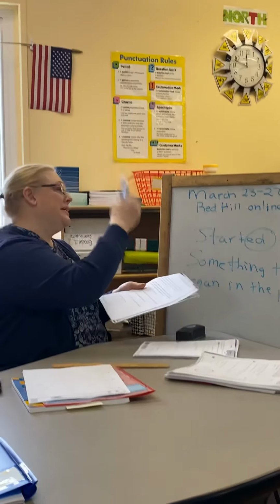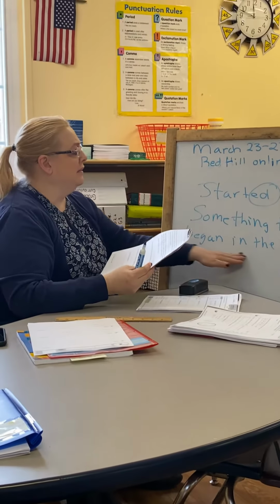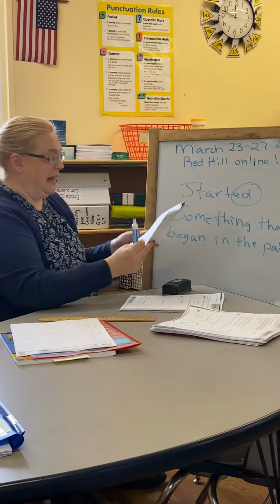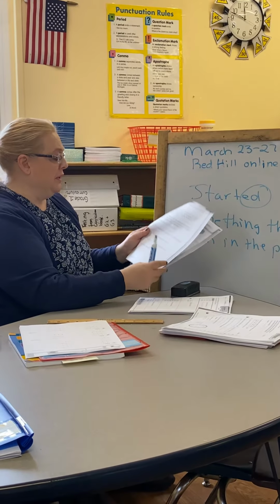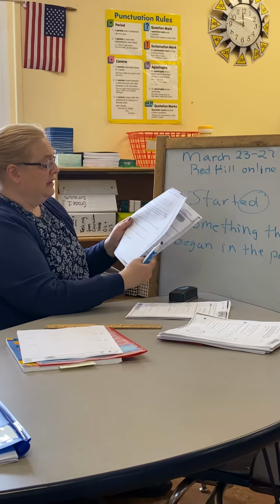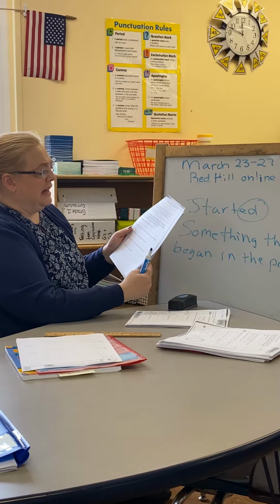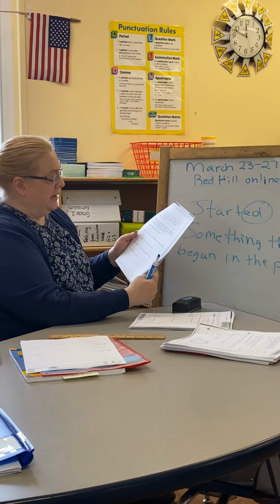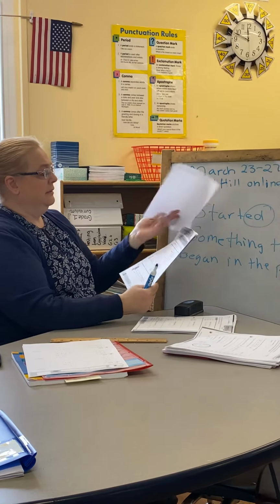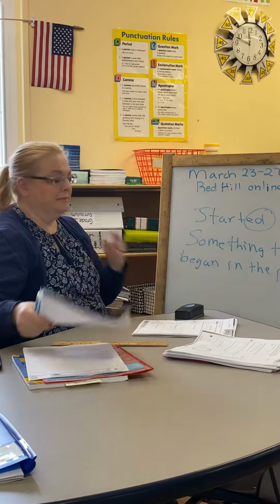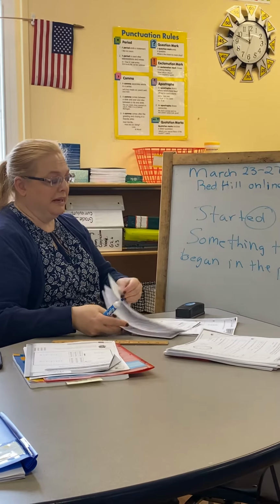So we know what happened in the past, so it's something that began or happened in the past. And so all you're going to do is you're going to take the word that's underlined, circle the ending, ED, S, ES, and then you're going to tell what it means. So that's for day 1, for Monday.